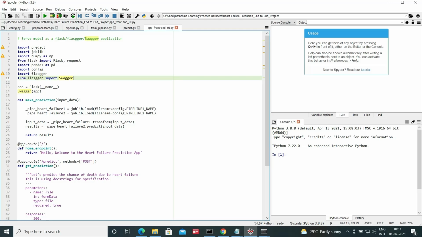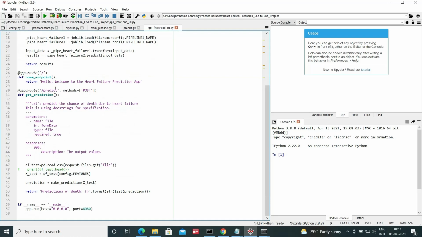Here we use the POST HTTP method and upload a CSV file of unknown data of a single patient, or maybe multiple patients.